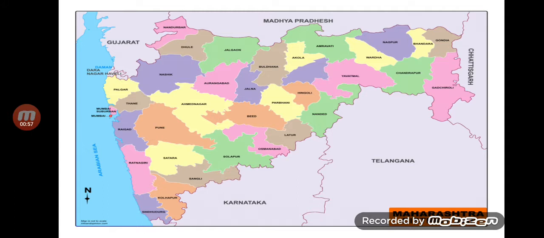The blue patch of water bodies, that is the Arabian Sea, lies to the west of the state of Maharashtra.